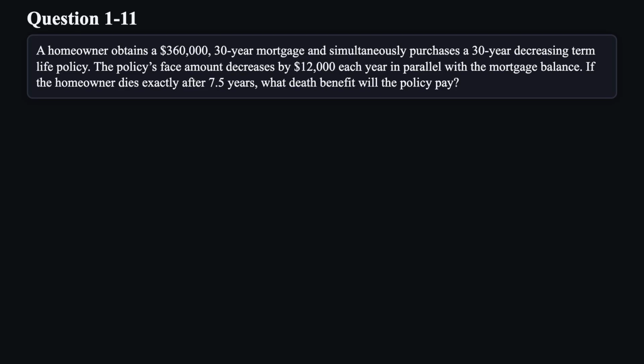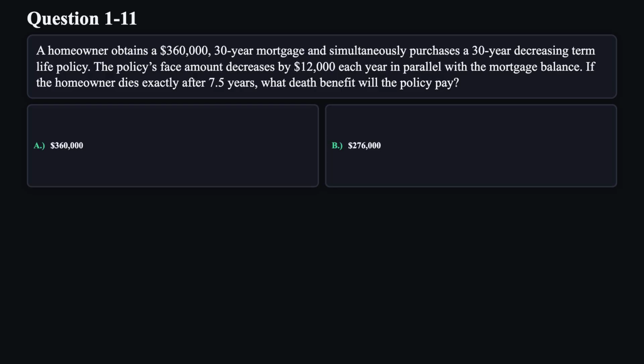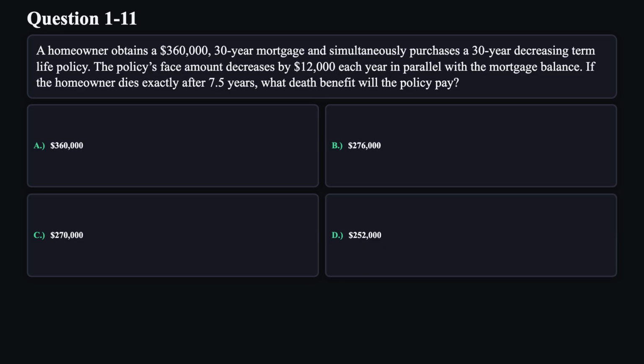Question 11. A homeowner obtains a $360,000 30-year mortgage and simultaneously purchases a 30-year decreasing term life policy. The policy's face amount decreases by $12,000 each year, in parallel with the mortgage balance. If the homeowner dies exactly after 7.5 years, what death benefit will the policy pay? A. $360,000. B. $276,000. C. $270,000. D. $252,000.